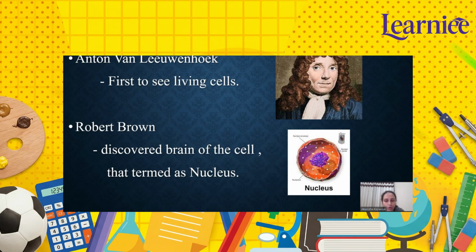Now, let's talk about two scientists who made very important discoveries about the cell. First is Anton van Leeuwenhoek, the first to see living cells. Leeuwenhoek was a Dutch scientist in the 17th century, and he made very powerful microscopes by himself. Okay, and by using these microscopes, he was the first person to observe living cells. Okay, and what did he see?